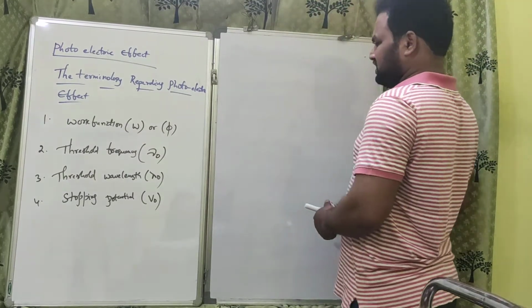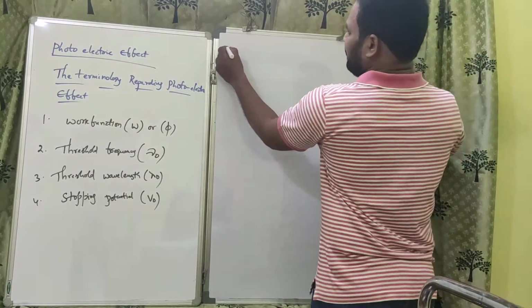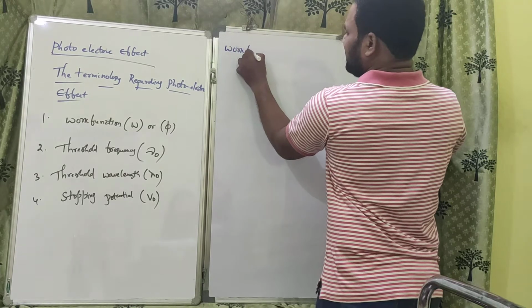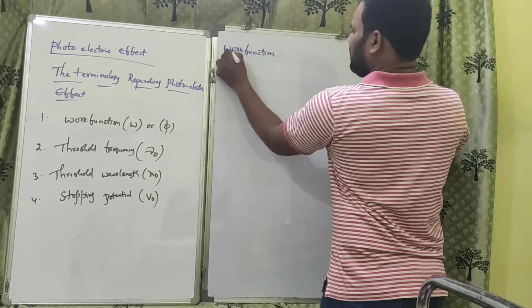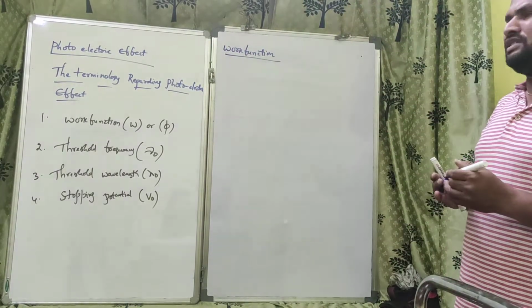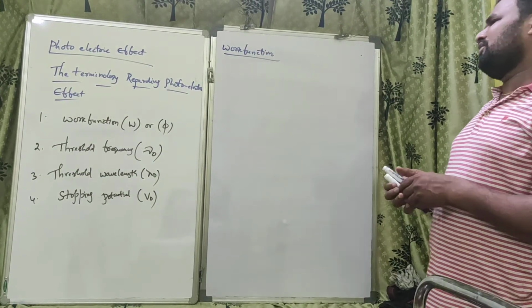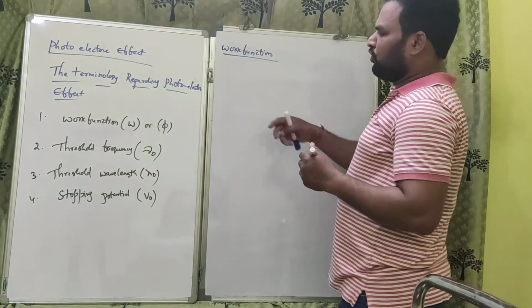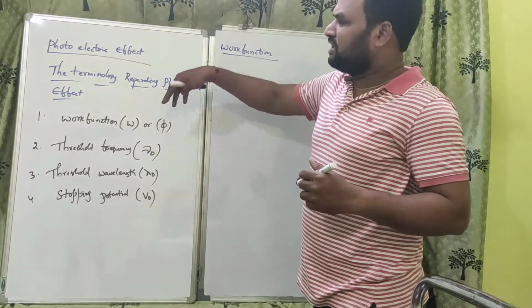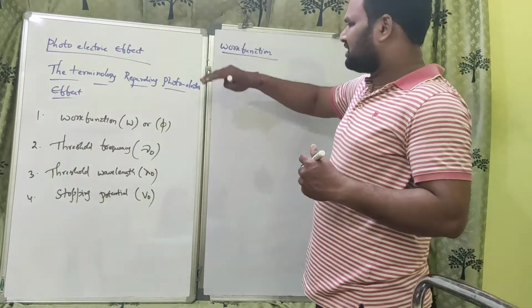So what is work function? The name itself, work function. Work means energy. Work is a form of energy. Photoelectric effect is the ejection of electrons from the metal surface.